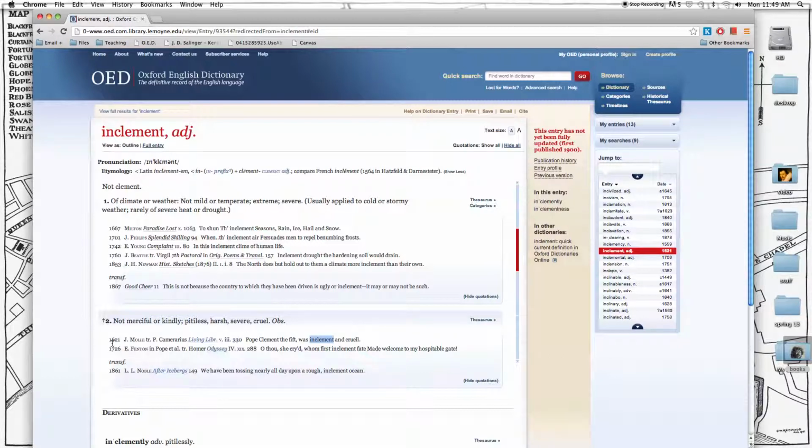Why is it that this second definition comes second, even though it was first used in 1621 and this was first used in 1667? This would be the older definition. Shouldn't it come first? Well, normally it would, but here's an important notation at the end of that definition. OBS, obsolete. That means that no one uses the word inclement to describe persons anymore. It's exclusively used now to describe climate or weather. So that's a little bit of the word history as well.